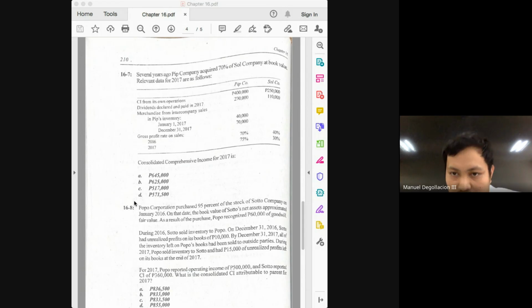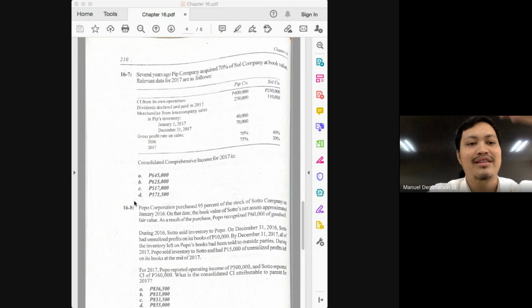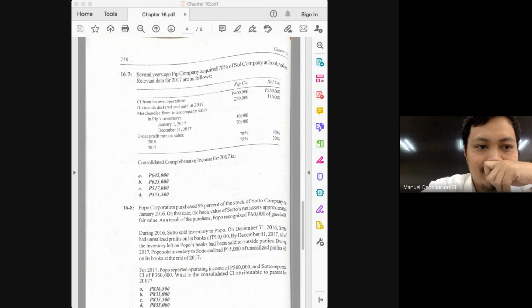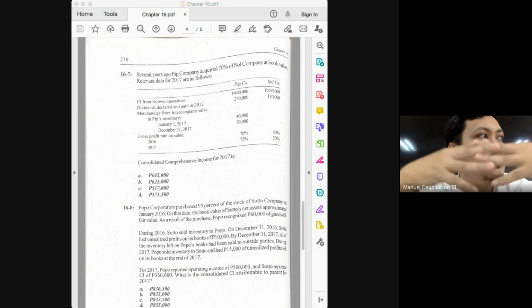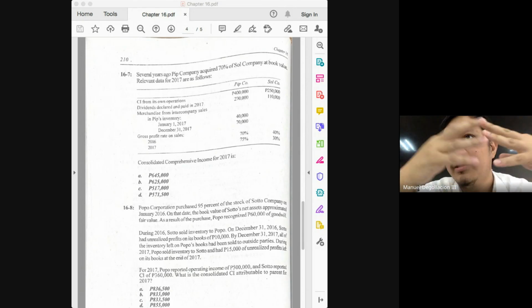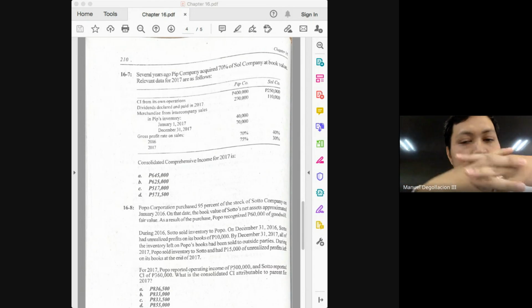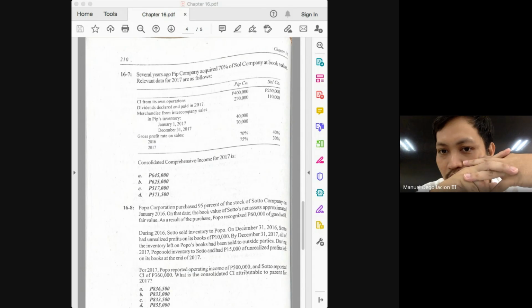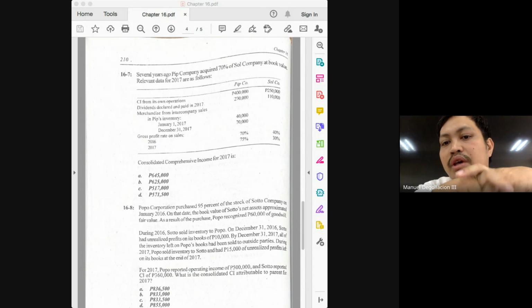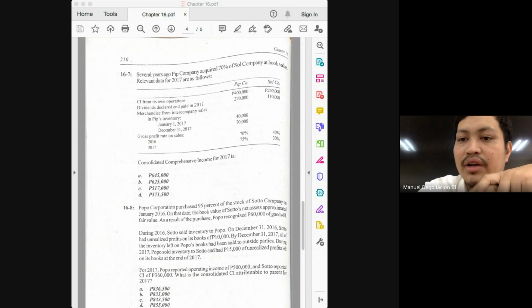Question here is just consolidated income for 2017. And again, what are the two things you need to solve for consolidated income? Income of the parent from its own operations plus adjusted income of the subsidiary. Do we have the income of the parent from its own operations? Yes, 400,000. Because we're also given the information concerning the dividends declared by the subsidiary. Okay? The dividends declared by the subsidiary will be received by the parent.